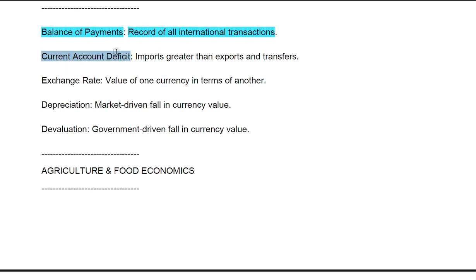Now, current account deficit, CAD: imports greater than exports and transfers. When your imports are greater than exports, it is called current account deficit. In the case of India, imports are always greater than exports and transfers.